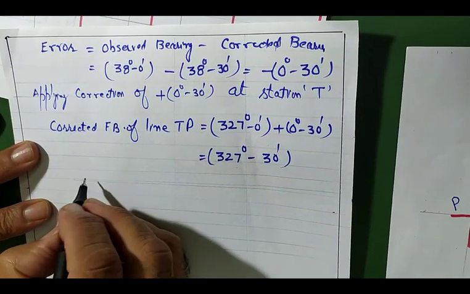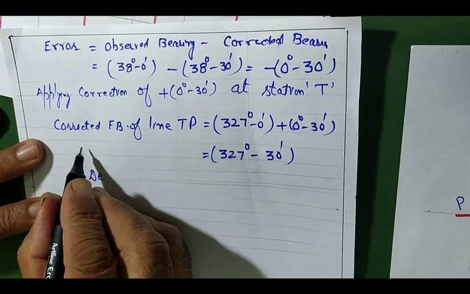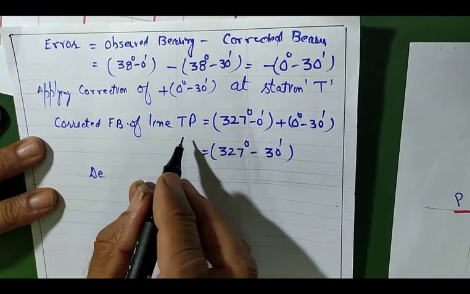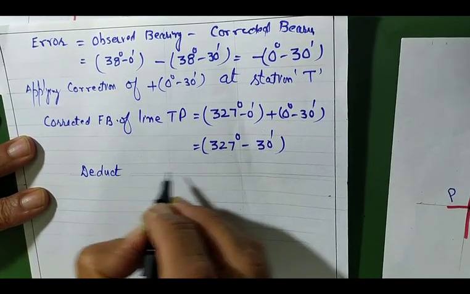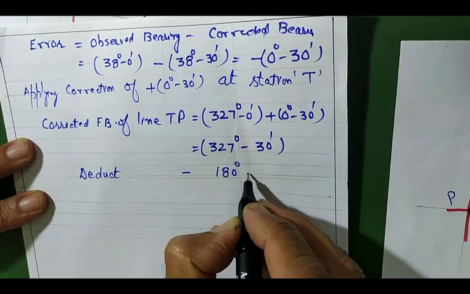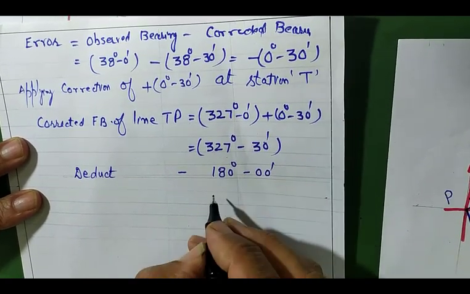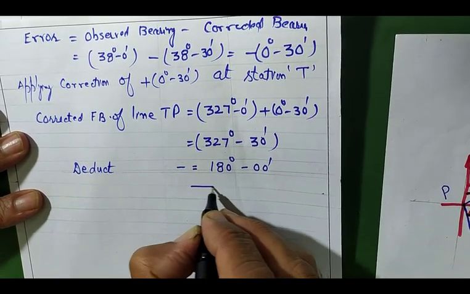So again, if it is more than 180 degree, you deduct. For the calculation of its corrected back bearing, we deduct 180 degree, because the difference between the forward bearing and back bearing of a line is equal to 180 degree. That is why we deducted this.